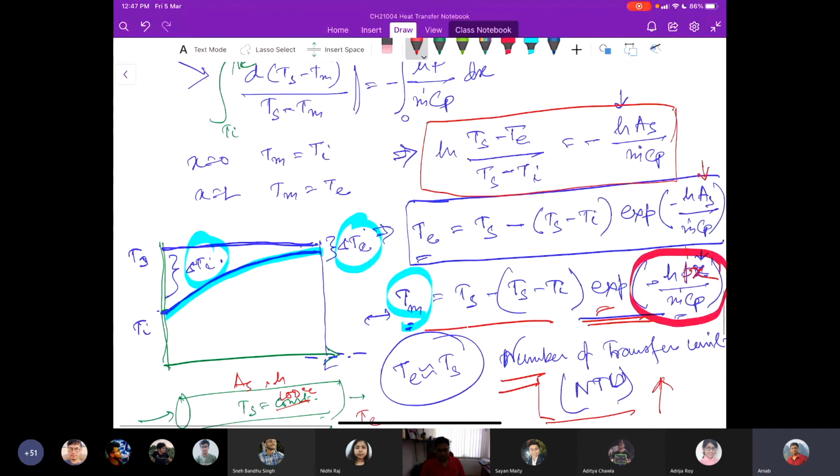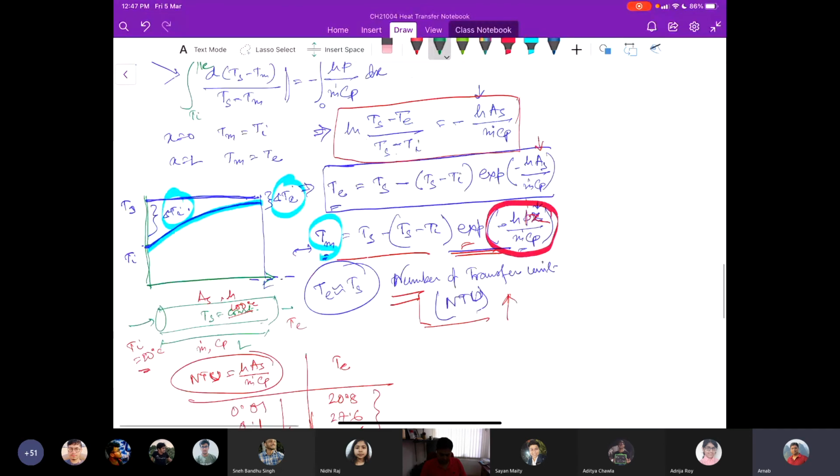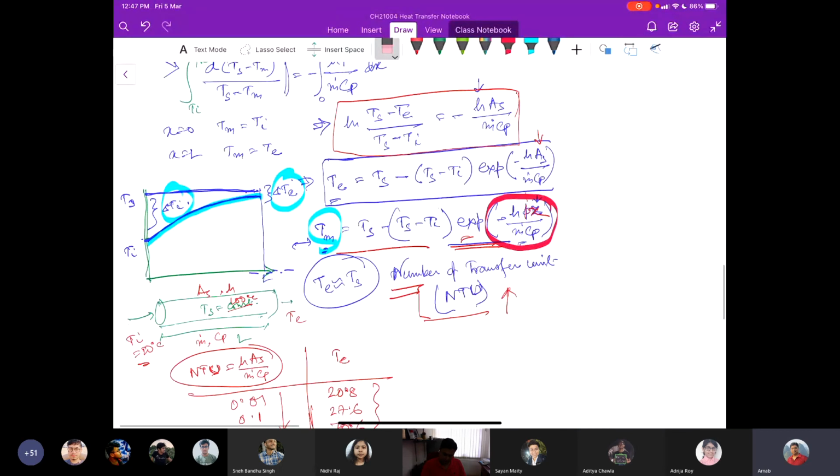Okay, so if we solve it for m dot Cp, we basically write ln, this is the same thing, Ts minus Te divided by Ts minus Ti, with a minus sign here, we cannot neglect that.